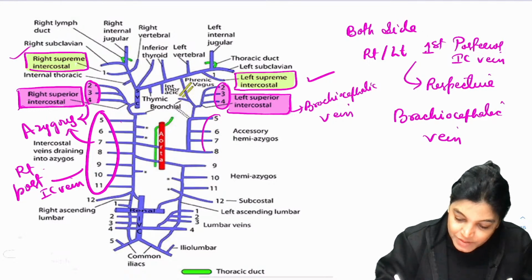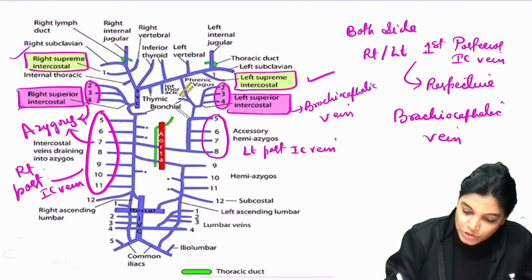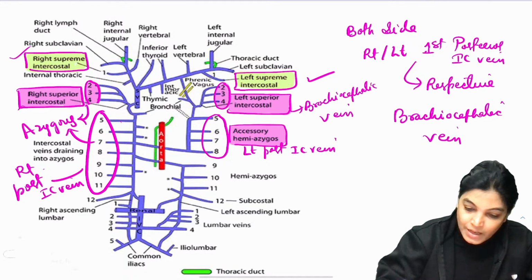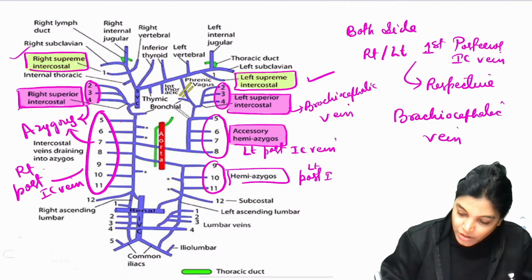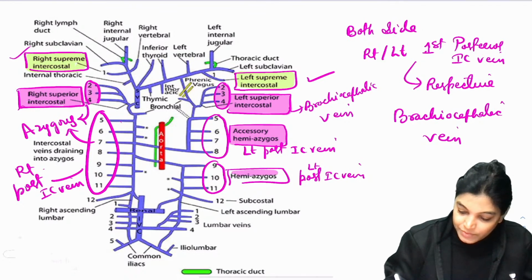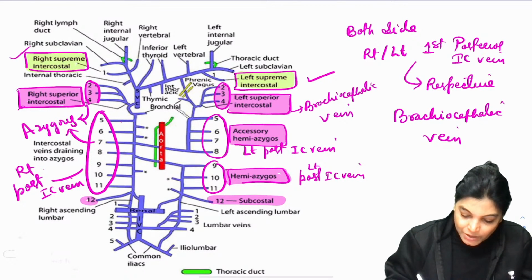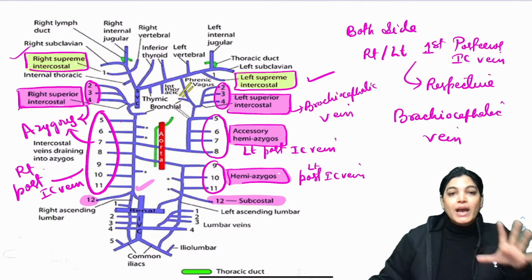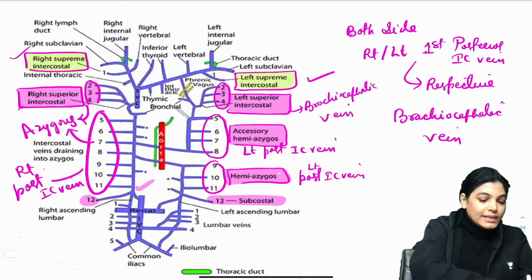But on the left hand side, the 5th, 6th, 7th and 8th left posterior intercostal veins are draining into which vein? Accessory hemiazygous. See here. And the 9th, 10th and 11th left posterior intercostal veins will be draining into hemiazygous on the left hand side. Also the left subcostal is draining into hemiazygous, and the 12th, the right subcostal, is draining into azygous. Actually this common image and diagram gives you the drainage of all the posterior intercostal veins. So is it clear? Please let me know.